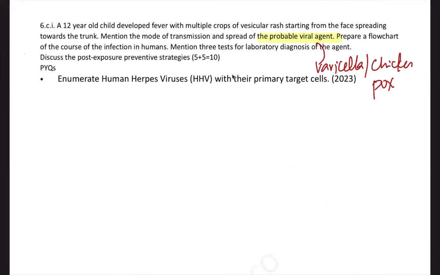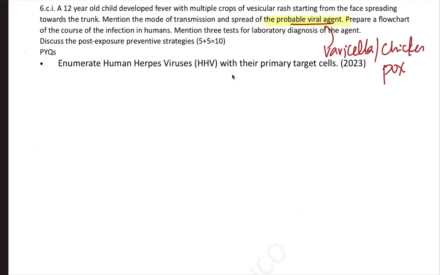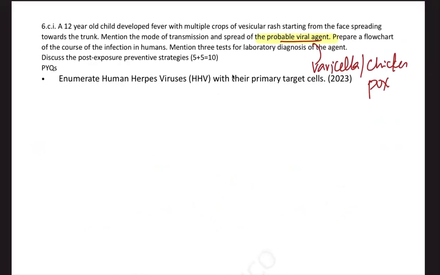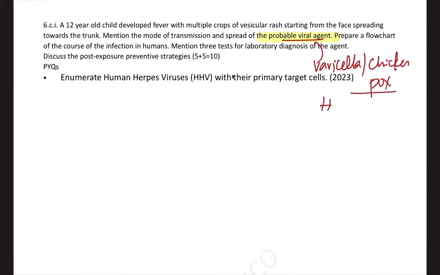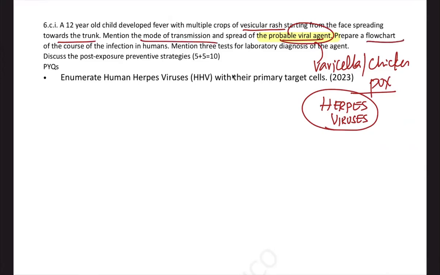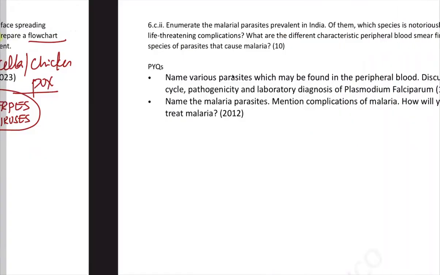Next question is again, there is a probable viral agent. So I was discussing the varicella or chickenpox, which is part of herpes viruses. Okay, so this is what the question is. A 12-year-old child, multiple crops of vesicular rash spreading from face to the trunk. So the probable viral agent is varicella or chickenpox. Mode of transmission, flowchart of infection in humans, lab diagnosis, post-exposure strategies. All these are part of this question for 10 marks.